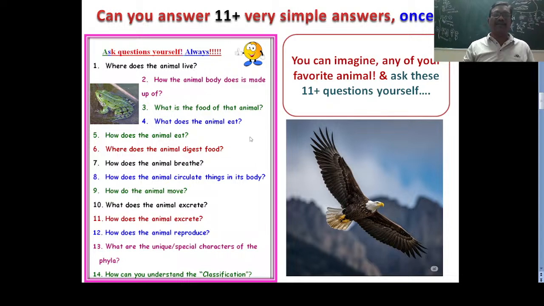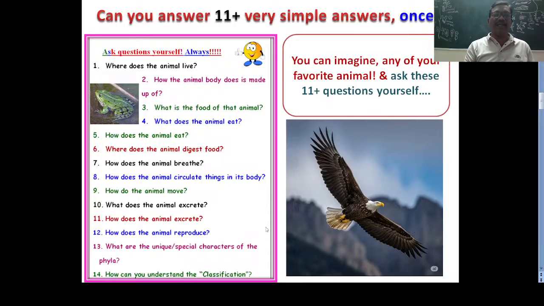Next question, what does the animal eat? That is the question. How does the animal eat? How does the eagle eat? Through the mouth. How does the frog eat? Through the mouth. How does the amoeba eat? Through the plasma membrane, because there is no mouth. How does the scorpion eat? The mouth is located. How do sponges eat? There is no particular mouth in the sponge's body. The water current enters into the body, and the food material is captured. So that is the answer for this question.